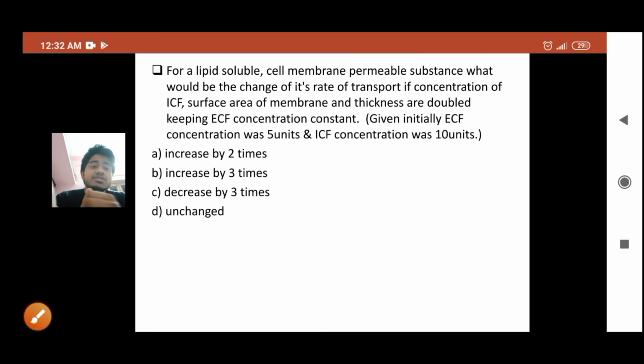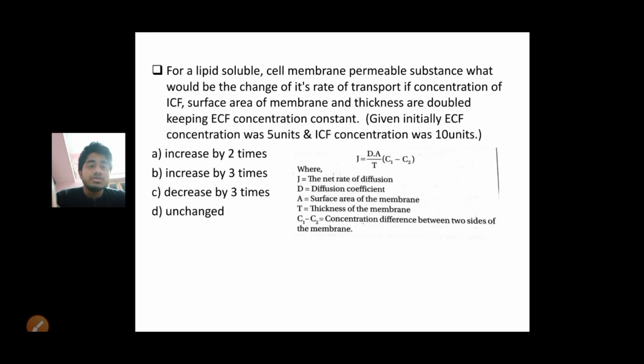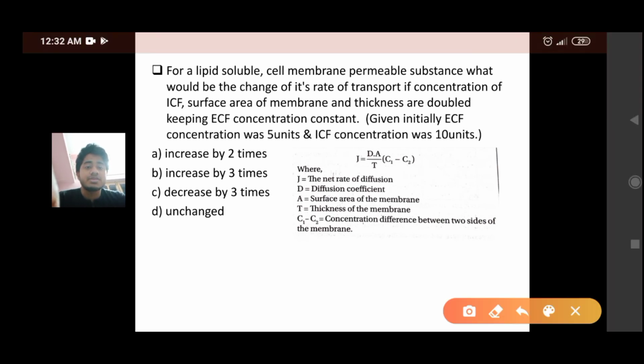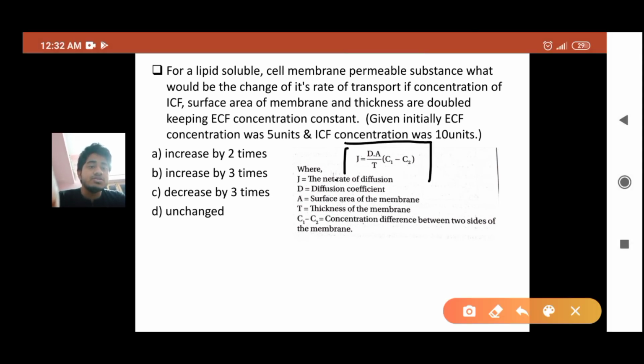So as you can read the question, it is a question which we can approach through Fick's equation, or Fick's law of diffusion. So here is your Fick's equation. Now, as you all know, the rate of diffusion is equal to the diffusion coefficient D, times the surface area of the membrane A, divided by the thickness T, times the concentration difference C1 minus C2. You can see the formula. Now, okay, so this is your formula.